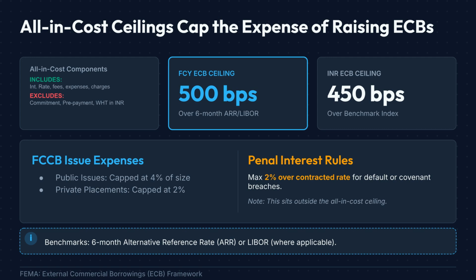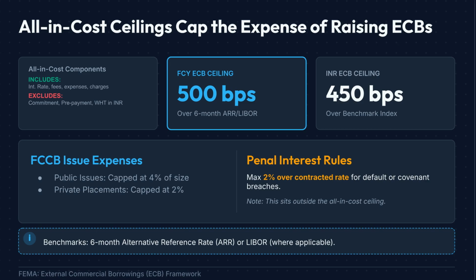For foreign currency ECBs, the ceiling is the benchmark rate plus 500 basis points, while for rupee-denominated ECBs, it is the benchmark rate plus 450 basis points. Additionally, issue expenses for FCCBs are capped at 4% for public issues and 2% for private placements. Penal interest for defaults may be charged up to 2% above the contracted rate.